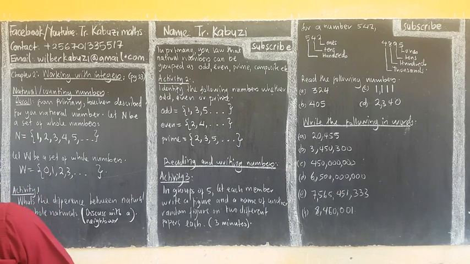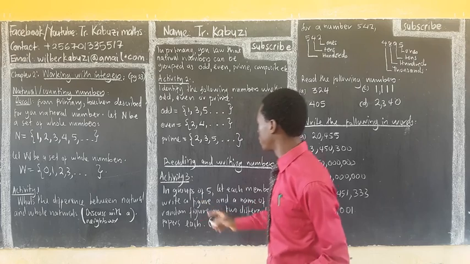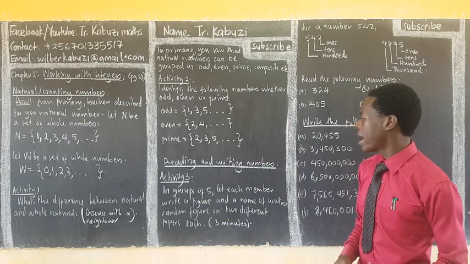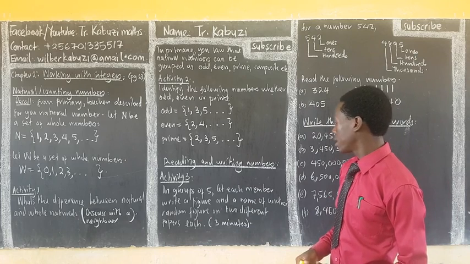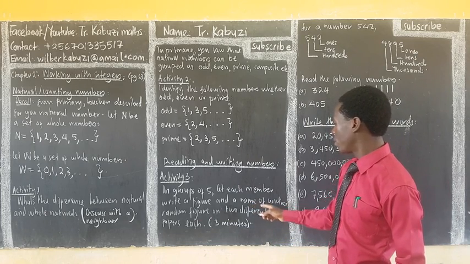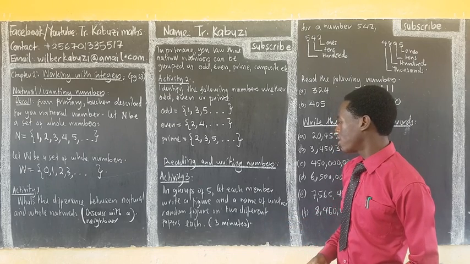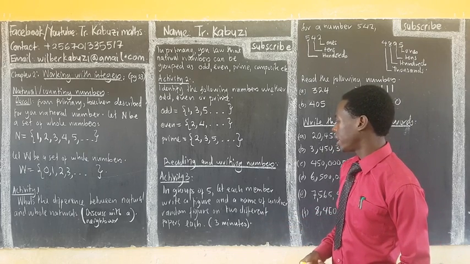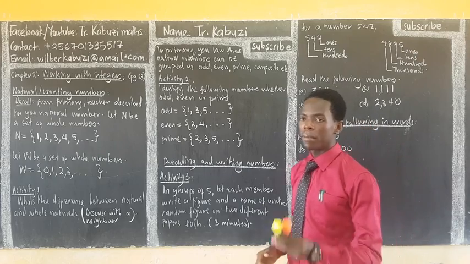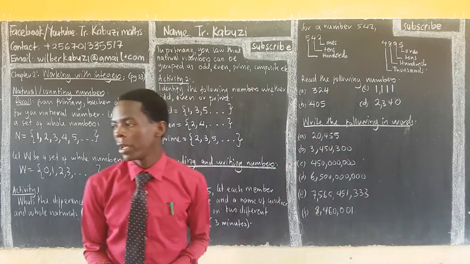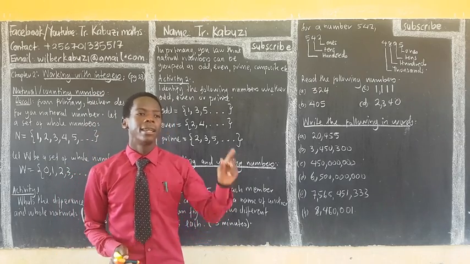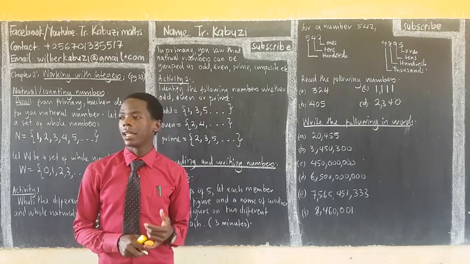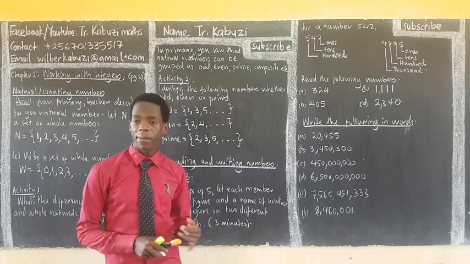So from here, what we are going to do, in groups of 5, let each member write a figure and the number of another random figure and the name of another random figure on 2 different papers each. You have 3 minutes. I'm going to distribute these markers to each group. You write a number randomly, any number you know. Then you write its figure. I want a timekeeper because we are going to take 3 minutes.